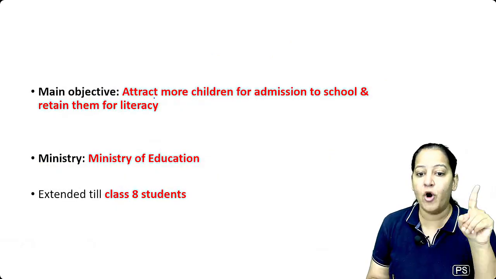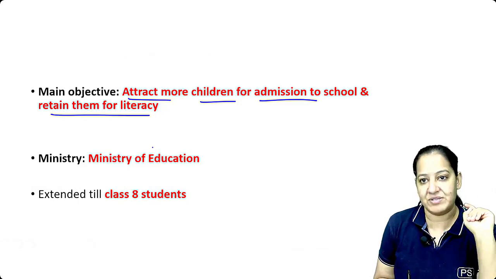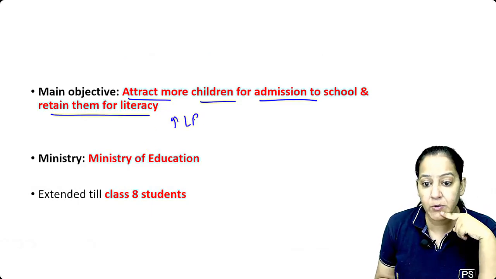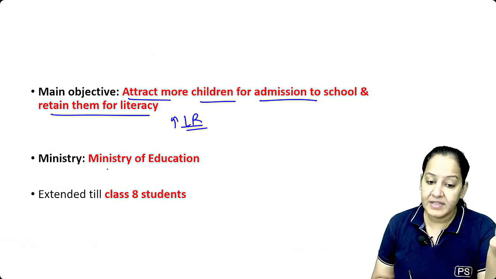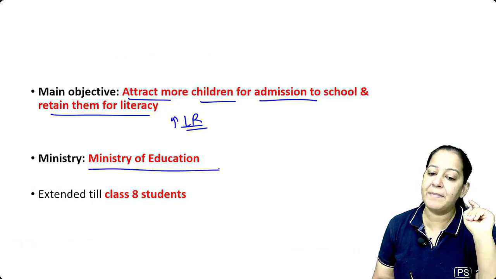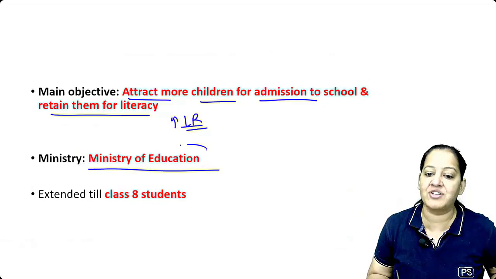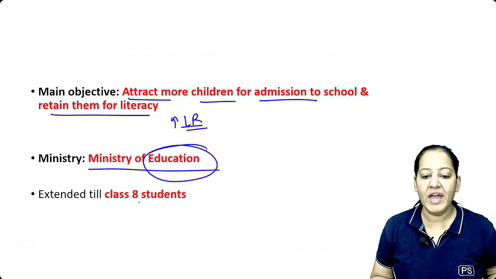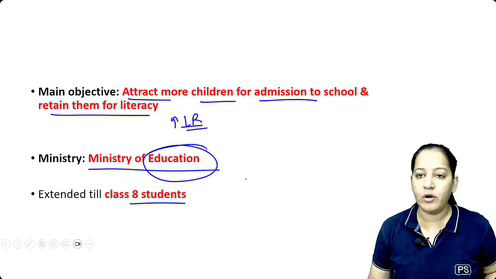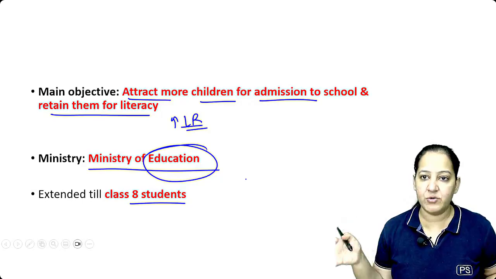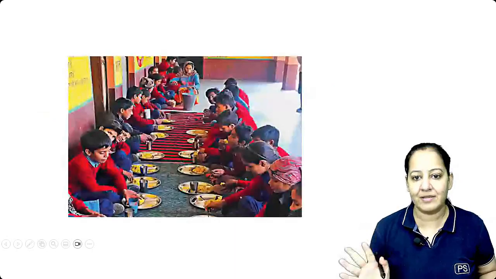Okay, the main objective is to attract more children for admission and retain them for literacy, attendance. So we want to increase the literacy rate. That's why we are providing free food to the children. This program is run by the Ministry of Education, not by the Ministry of Nutrition. Who is in charge? The Ministry of Education. It is up to 8th class, from 1st standard to 8th standard. Not beyond that. After that, 9th to 12th standard students will not get the food. If they want to study, they will come, otherwise they will not. Up to 8th standard, this program runs.